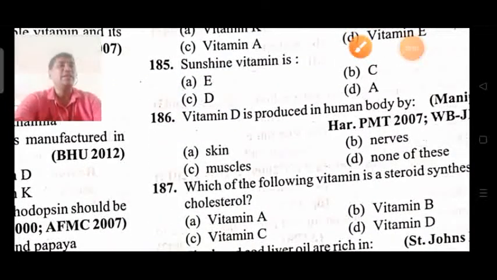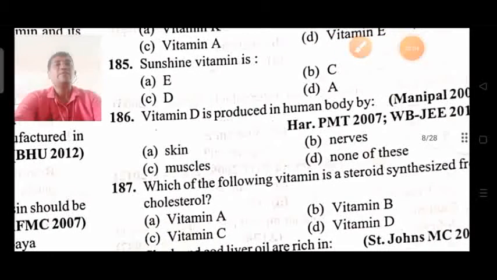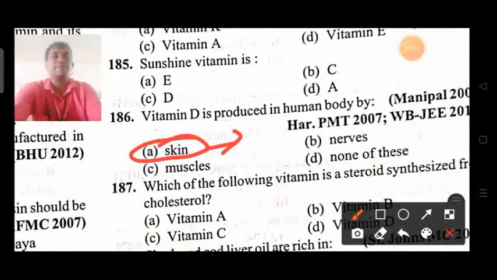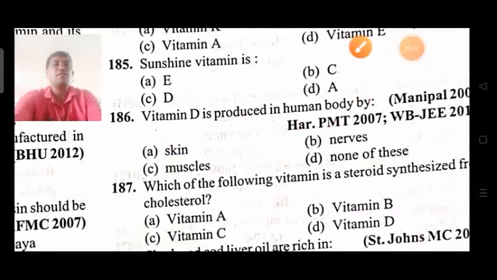Next, question 186. Where is vitamin D produced in the human body: skin, nerves, muscles, or none of these? Generally, cholesterol is present just below the skin, and vitamin D is produced from it. So skin is the answer. Yes, option A is the answer for this.